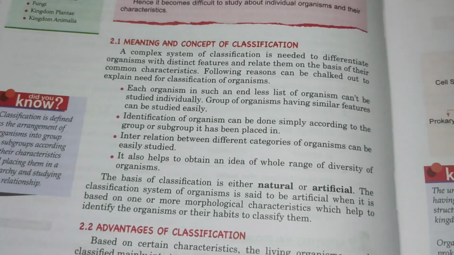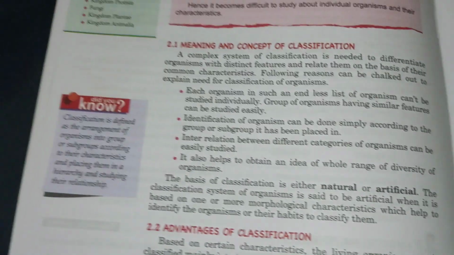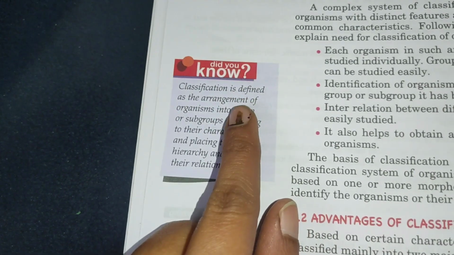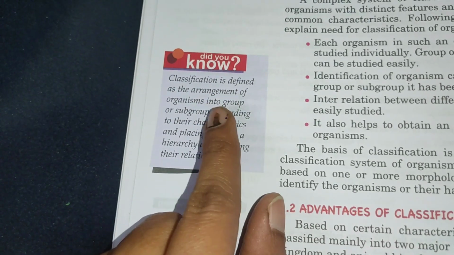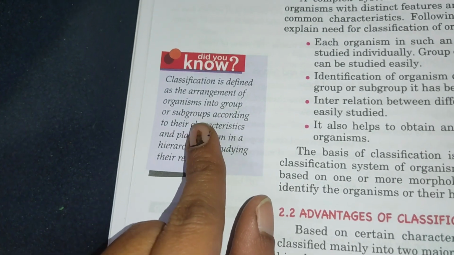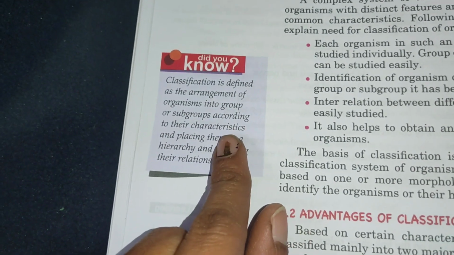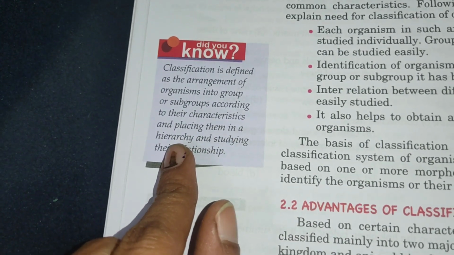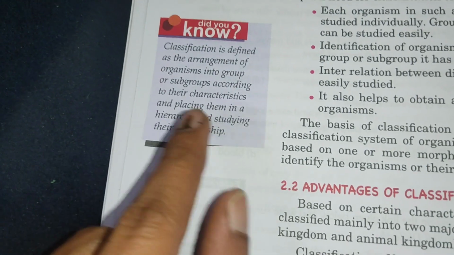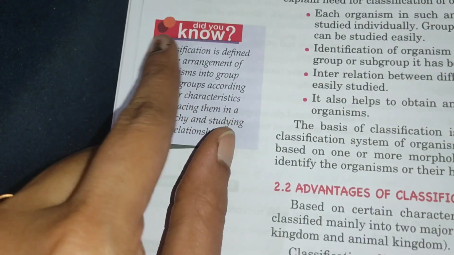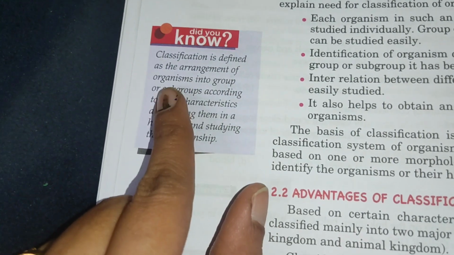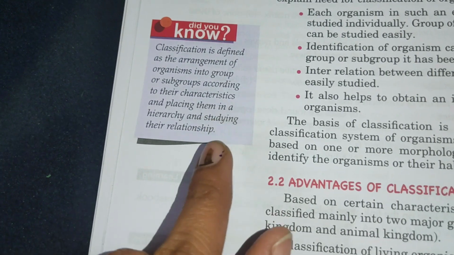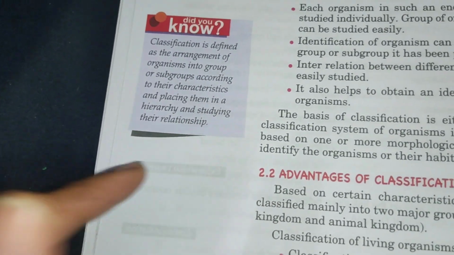So what is the definition of classification? Let's see. Classification is defined as the arrangement of organisms into groups or subgroups according to their characteristics, placing them in a hierarchy and studying their relationships. Hierarchy means in a step-wise way.